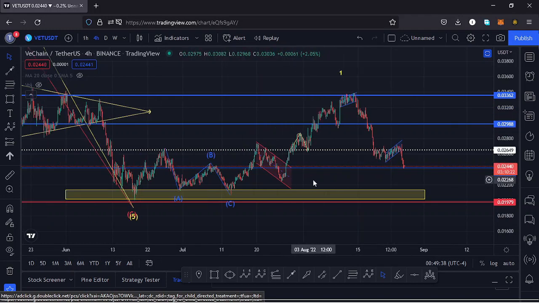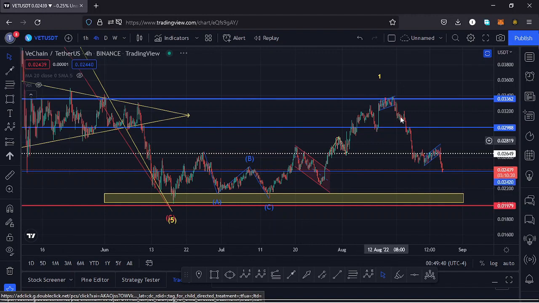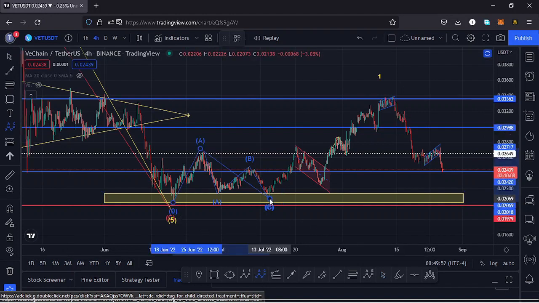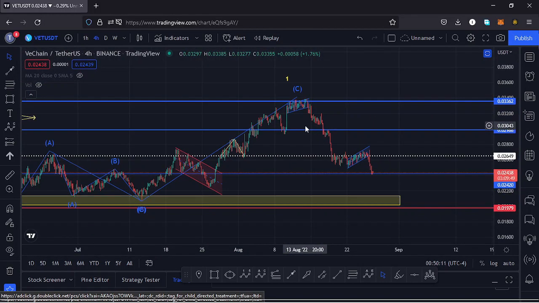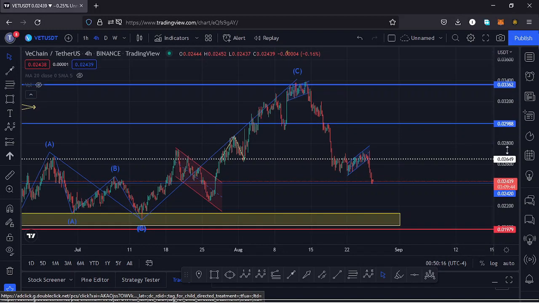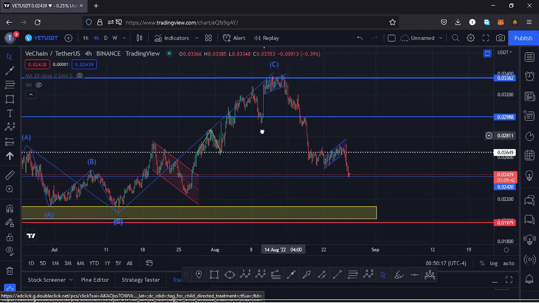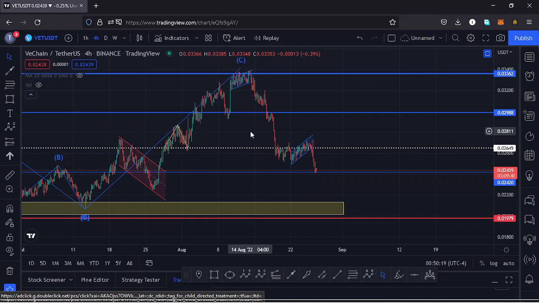The only way we can think of that movement to the upside is just a massive ABC correction. It was correcting that impulsive movement that made us a low at around the $0.02 mark. So whatever we are seeing here was just a corrective wave, having that high as the wave C, and whatever we are seeing on this other side, it's very possible that it is a 5-wave structure to the lower side, and that 5-wave structure might give us a lower low.